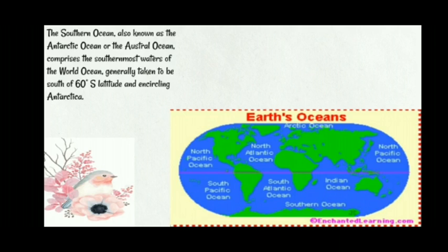Earth's oceans: Arctic Ocean, North Pacific Ocean, North Atlantic Ocean, Indian Ocean, South Atlantic Ocean, South Pacific Ocean, Southern Ocean.